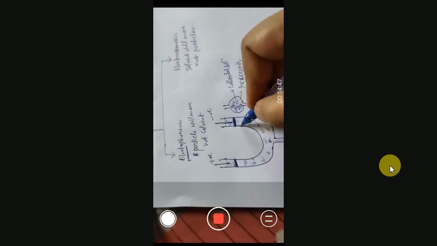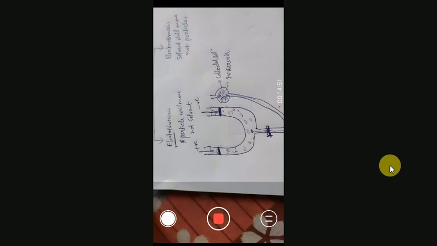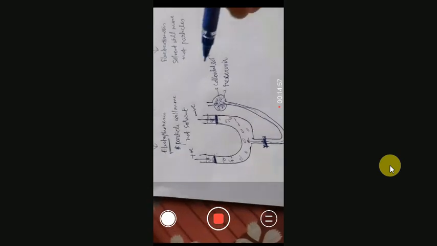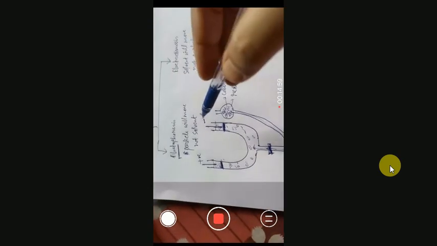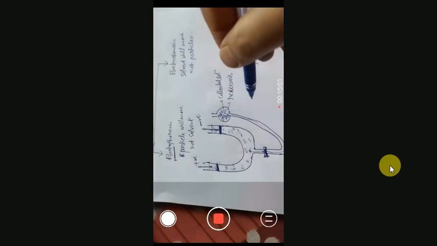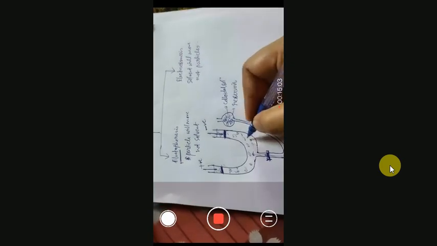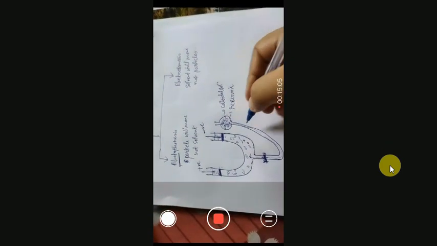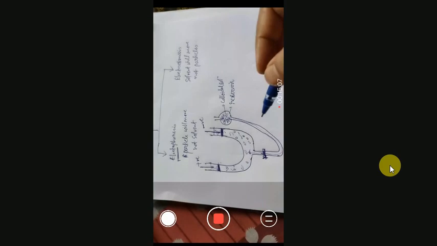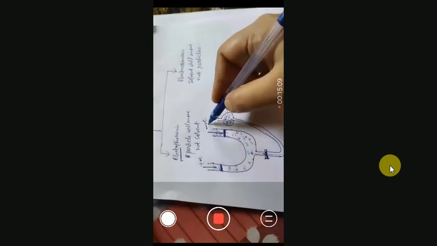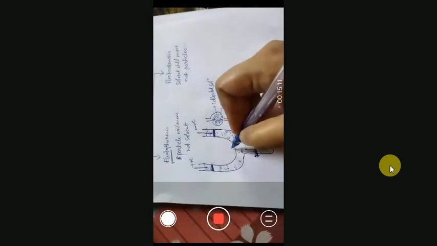and on both sides the heights are equal. Now when I apply this electric field or potential, that is the voltage difference between these two electrodes, positive and negative. Since we know the colloidal particle carries positive or negative charge, it depends.